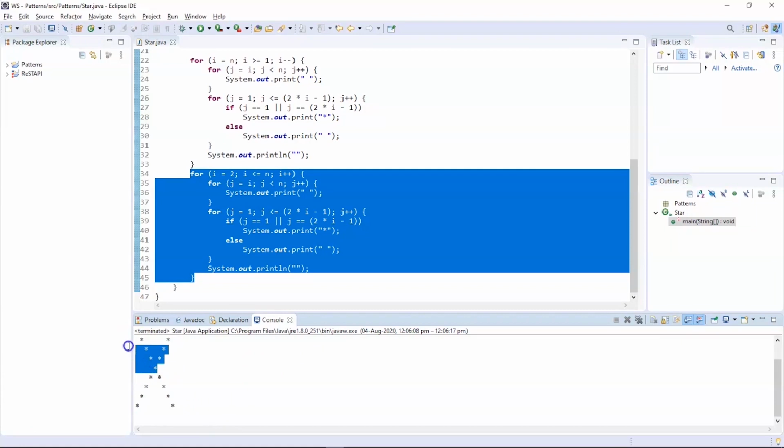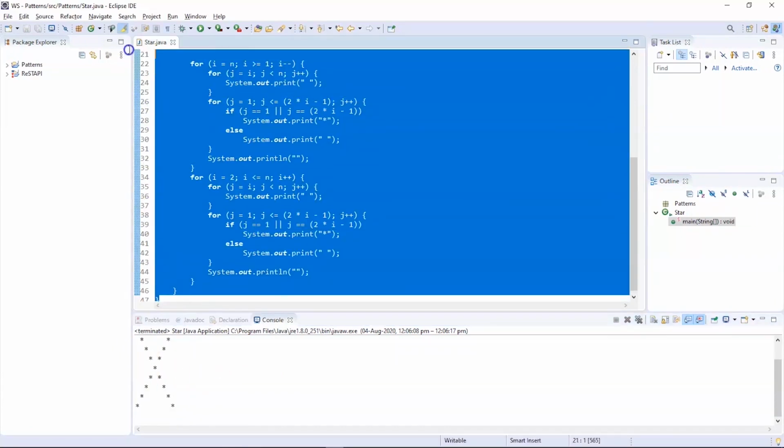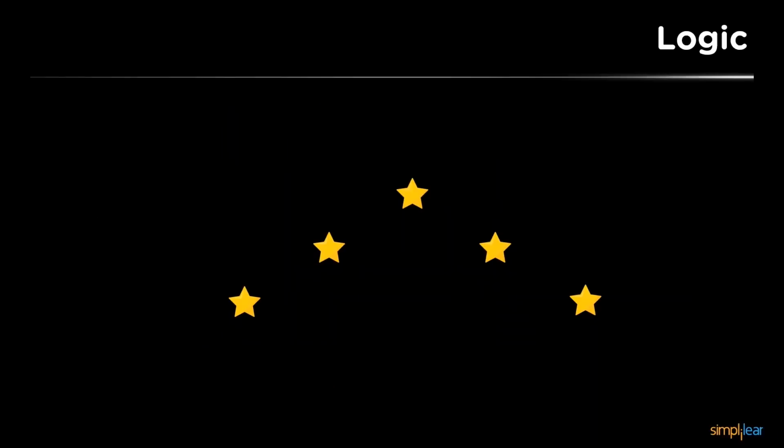You can see that the program printed the desired pattern. So this is the first half of the pattern, which is the proper V. Then this is the second half of the program, which is the inverted V. So this is the flow of the program. Now let us move further and check out the next pattern in our list. So the next pattern in our list is the inverted V pattern.